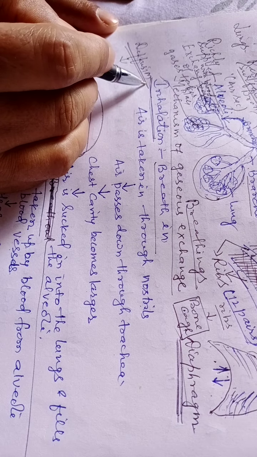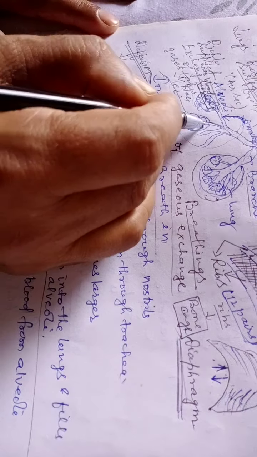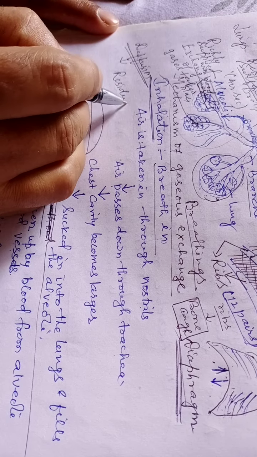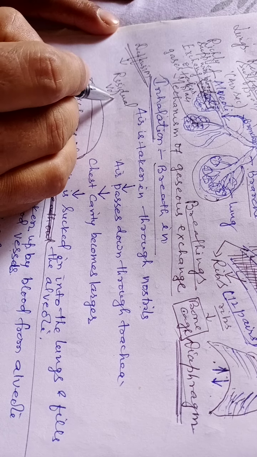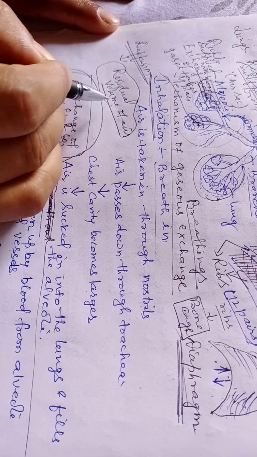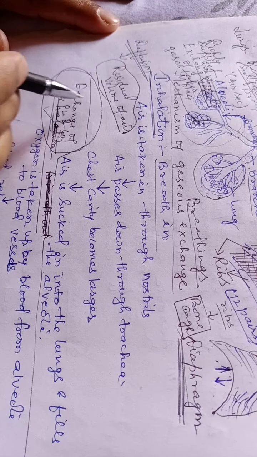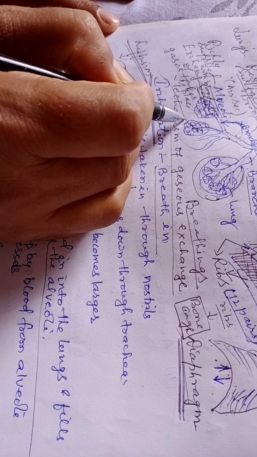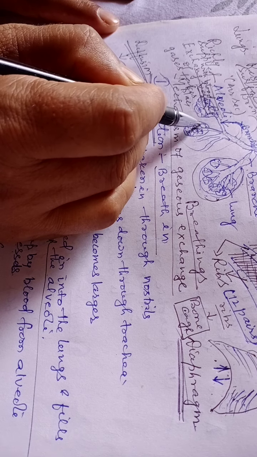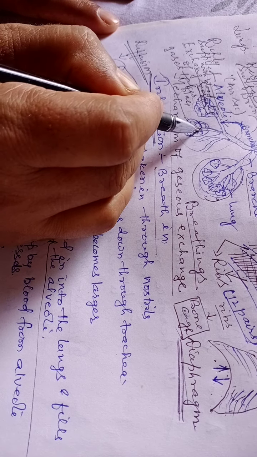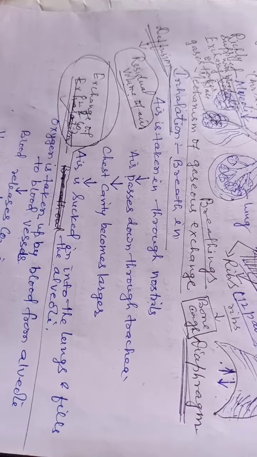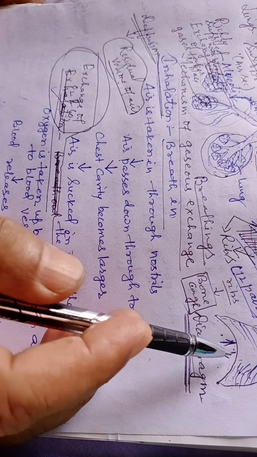process of diffusion. And between exhalation and inhalation, some amount of air remains within the lungs, that is called the residual volume of air. It gives sufficient time for exchange of gases, exchange of O2. O2 is pushed, and at the same time, in the venous blood the concentration of CO2 is more, so CO2 is pushed to the air sacs. So it is given out by the process of exhalation when the chest cavity contracts.